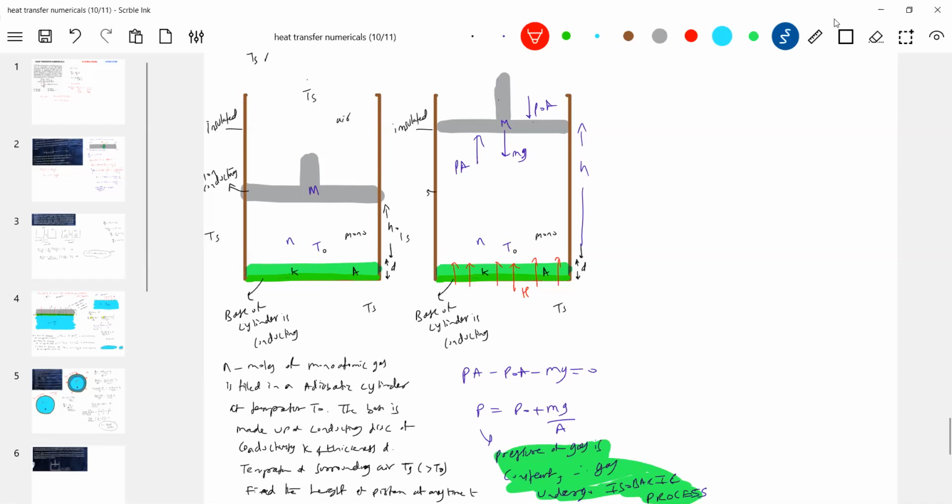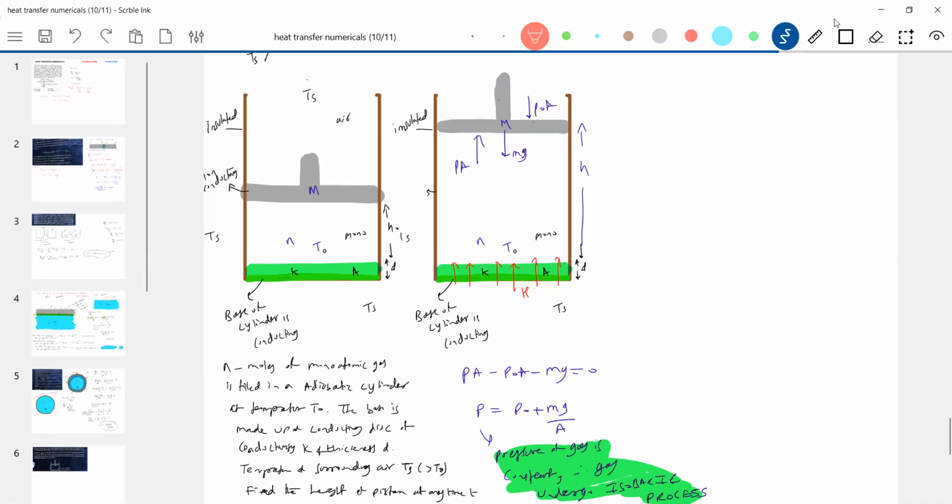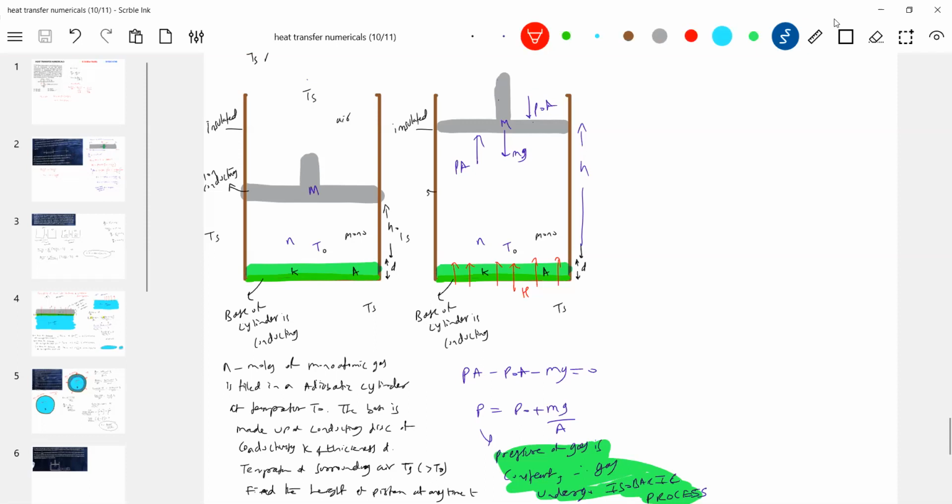We are just trying to link some thermodynamics with conduction. Conduction with calorimetry we have seen, conduction with radiation, conduction with thermodynamics. The different topics will be mixed up. This is the application part. Okay, fine.